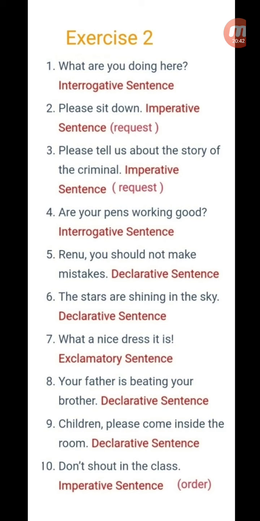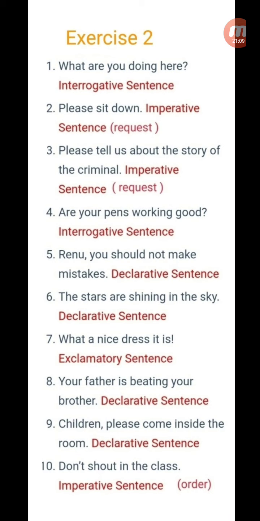What are you doing here? Interrogative sentence. Please sit down. Imperative sentence in a form of a request. Please tell us about the story of the criminal. Imperative sentence, request. Are your pens working good? Interrogative sentence. Renu, you should not make mistakes. Declarative sentence.